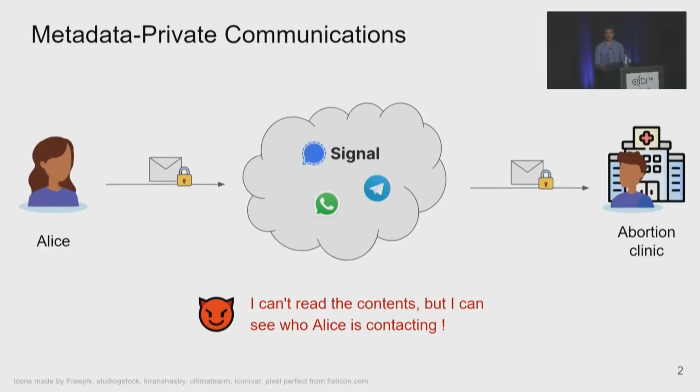There's been a lot of recent interest in metadata-private messaging. We have all these messaging systems that provide end-to-end encryption, so the contents are protected, but sometimes it is already sensitive to know the source and destination of a message. On the slide, you see an example where Alice is contacting her abortion clinic, but in general, there is a ton of prior work showing how this metadata can be sensitive.